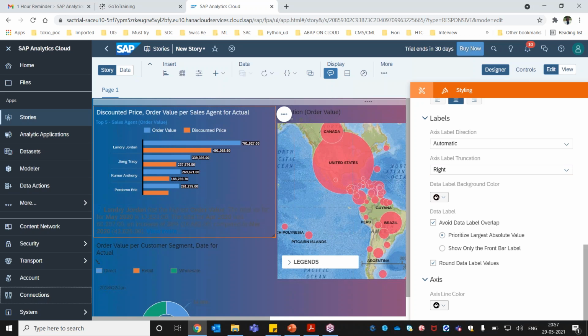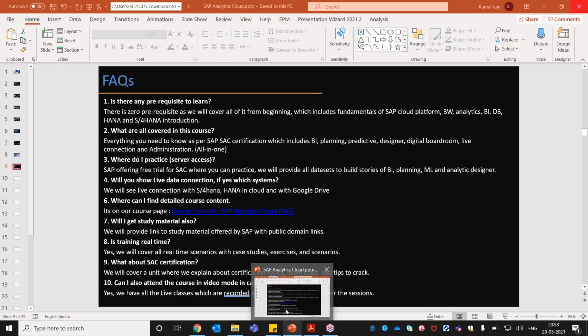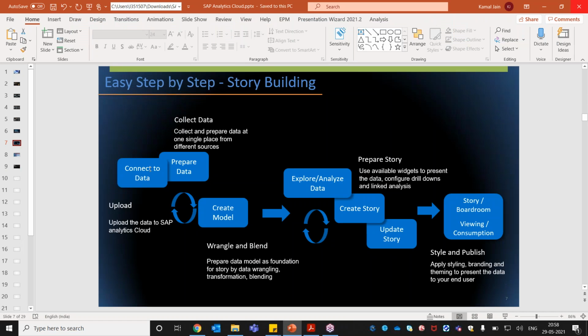Before going into this, let me quickly take you to the point here. Once we connect to the data, whether it's a BPC system or any non-SAP system, this part, data preparation and creating the model, is going to be common for all systems, whatever system we are going to use. From the S/4HANA perspective, yes, you can also do it from BPC.